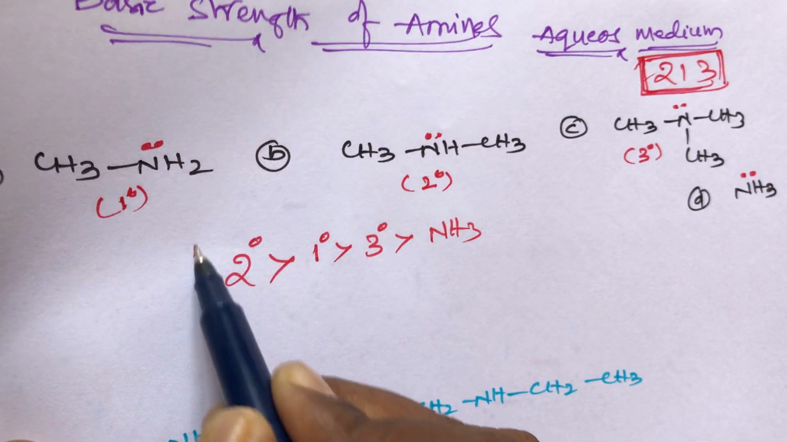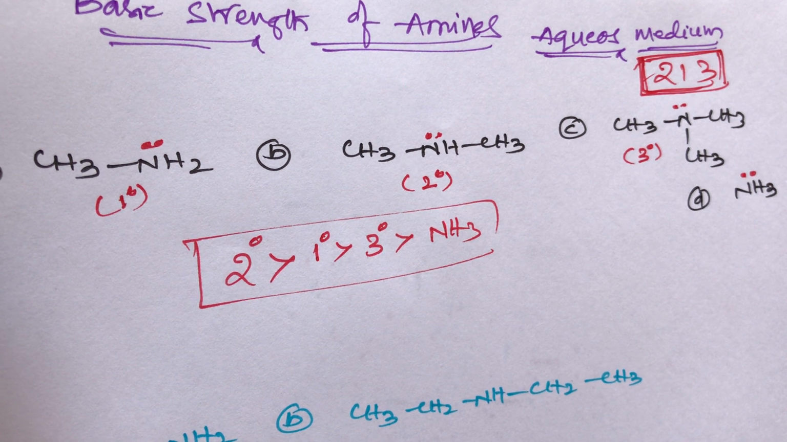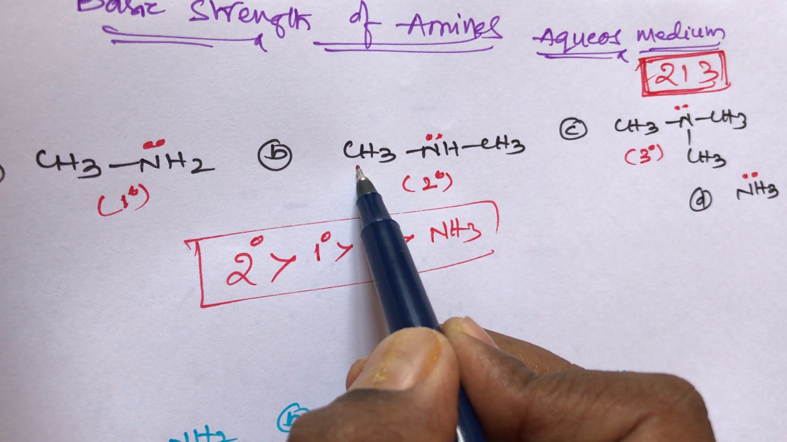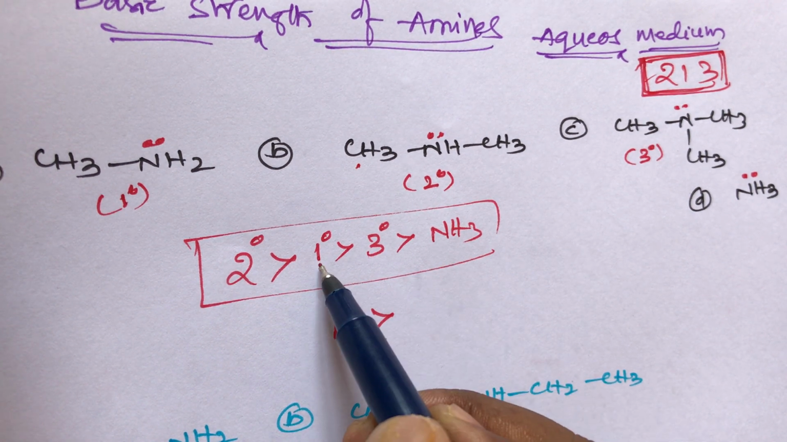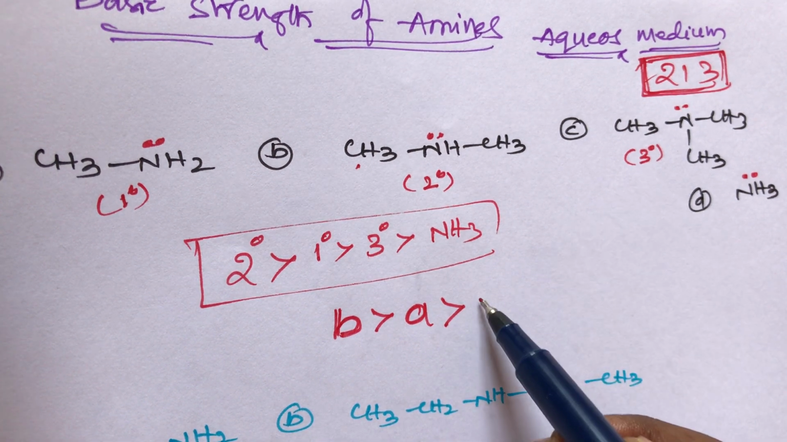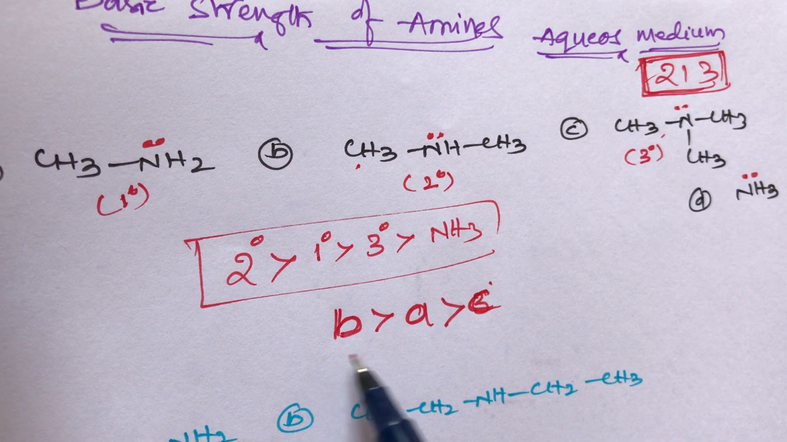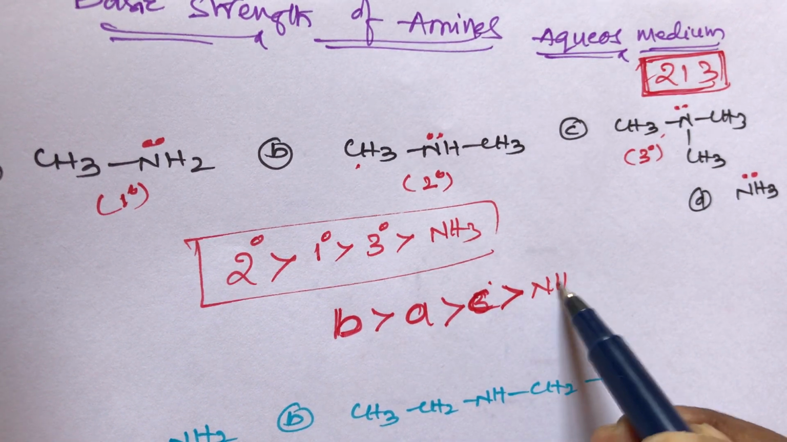This is the order. Out of the given four compounds, this trick belongs only to methyl groups. So B, the secondary amine, is the most basic. A, the primary amine, is more basic than C, the tertiary amine, and C is more basic than ammonia. This is the simple trick, students.